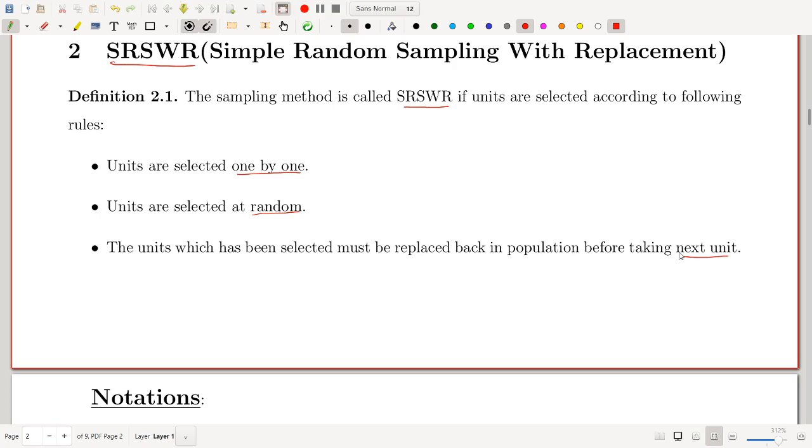I measure its height and replace that unit back in the population. So I repeat this procedure 100 times. Then I will get a sample of size 100. So this is called the simple random sampling with replacement method.